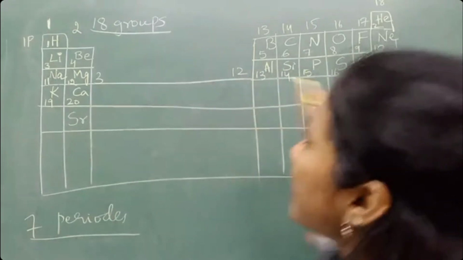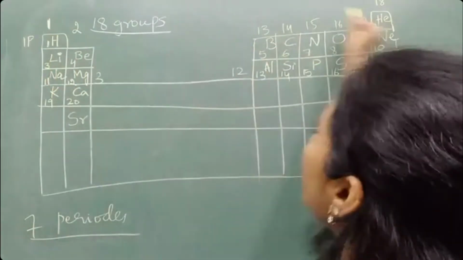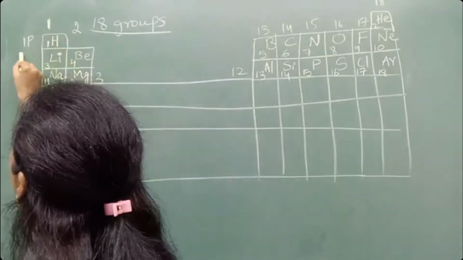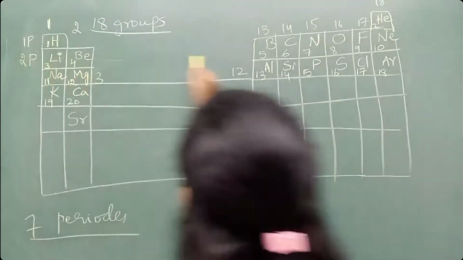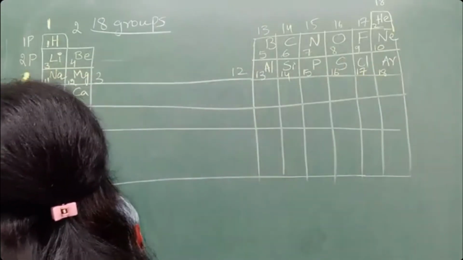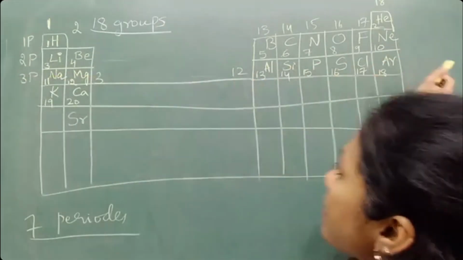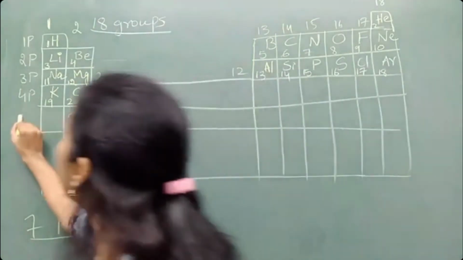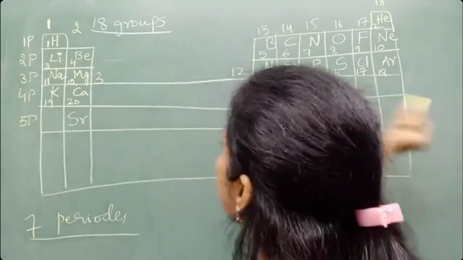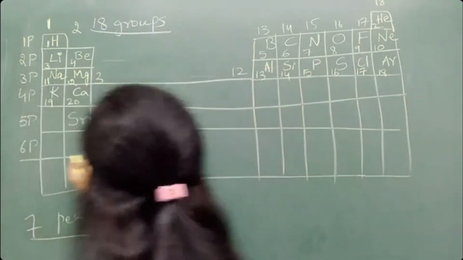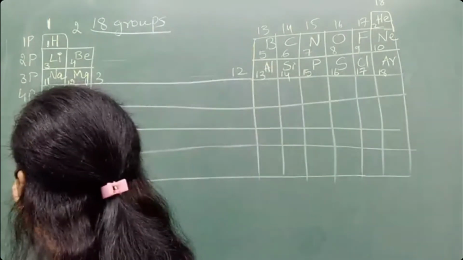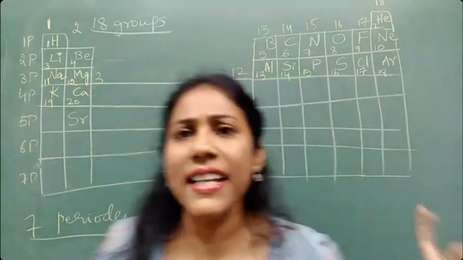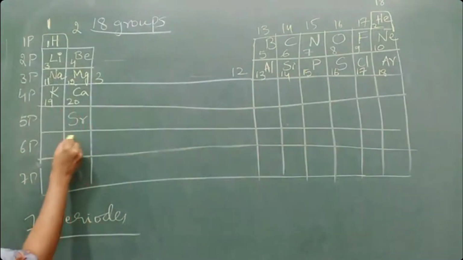Look here. This first horizontal row, the first period, has only 2 elements. This is called the second period, the second horizontal row. This is the third period, third horizontal row. Fourth period, fourth horizontal row. Fifth period, fifth horizontal row. Sixth period, sixth horizontal row. Seventh period, seventh horizontal row. Only these elements, if you remember, it is enough, guys.